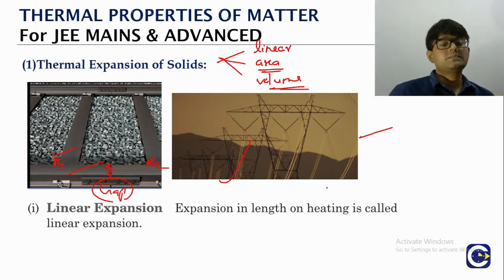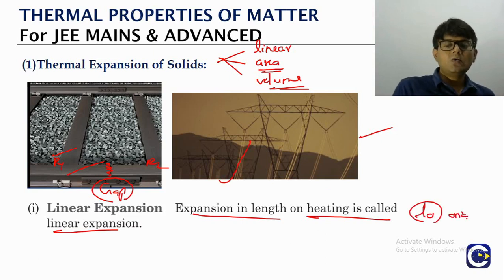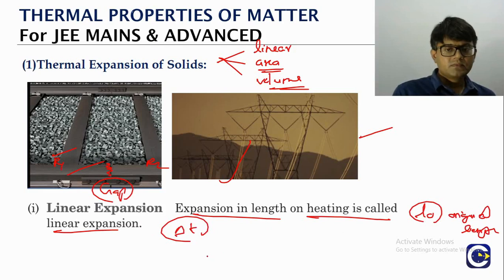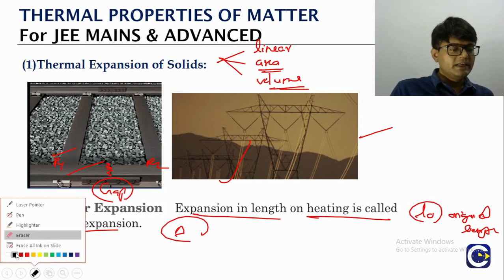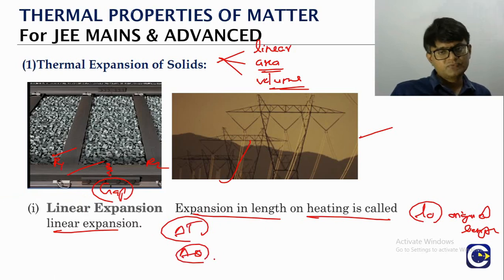So what is this concept of linear expansion that you're talking about? Expansion in the length on heating, or basically raising temperature, that is what we call the linear expansion. So if, say for example, L0 is the original length and the temperature change is delta T. Instead of using small t, we can use capital T. See, the temperature change, we can either represent this by delta capital T, or we can even represent this by using delta theta, whichever.